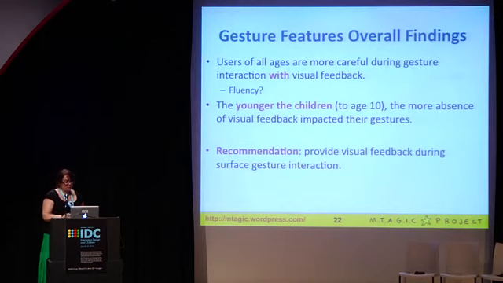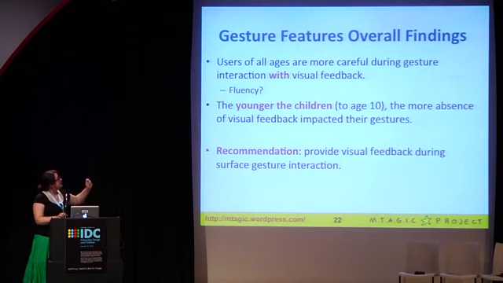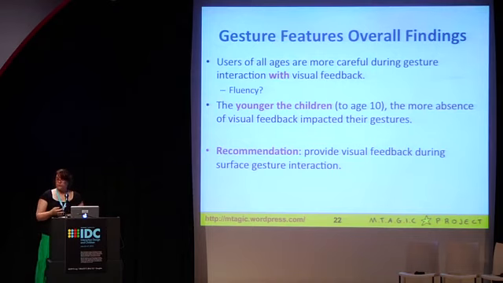So to interpret it a little bit first, what we see here is that users of all ages, and this is what we saw over all 9 features, and you can read more about that in the paper, tend to be more careful, or they take more time, and things are a little neater when there's actually visual feedback being shown. It could be because they're more careful, they're more self-critical as they're seeing the path laid out for them. But we also hypothesize there could be an effect of fluency. So especially for children and young children, many of the feature differences we saw were magnified for the younger 2 age groups. As the children were drawing, the visual feedback acted as a sort of check for the sensory